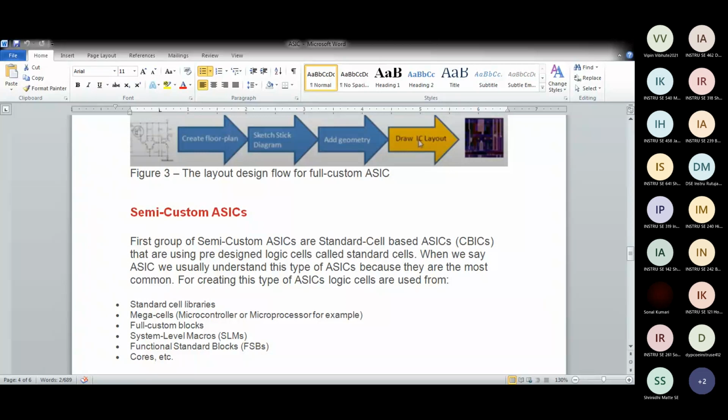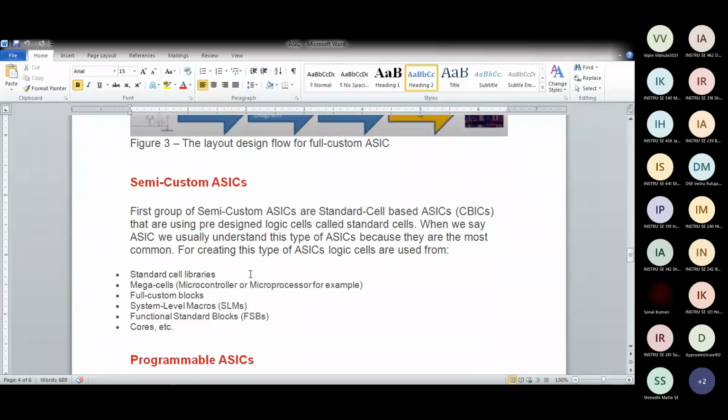I don't know, VHDL and Verilog. There are many different software available. So you have to use those specific software to convert this semi-custom ASICs or PLDs into your application. So what they are found as standard cell library. Standard cell libraries. So what are standard cell libraries?